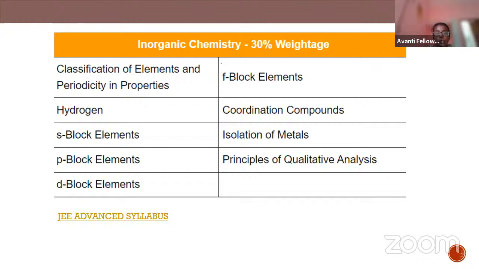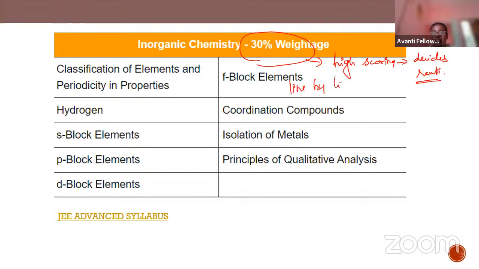Now moving to inorganic chemistry, which is of 30 percent weightage. This is high scoring and it decides the rank. So what do you have to do for inorganic chemistry? Read NCERT line by line. NCERT is the Bible of inorganic chemistry. You can expect questions from block chemistry, the s, p, d and f blocks. The highest weightage is for coordination compounds.